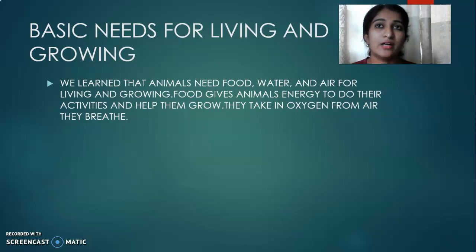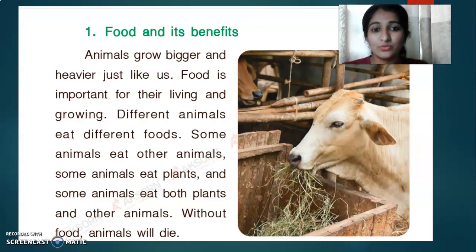Food gives us energy. Food gives us energy to do activities like jumping, walking, hunting. All the activities the animals do require energy, and the energy we get from food. They also need water, and also air, that is oxygen from air for breathing, right? Let's discuss each one. First one is food.